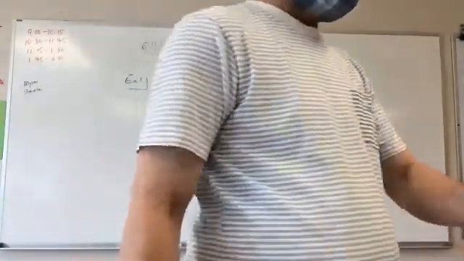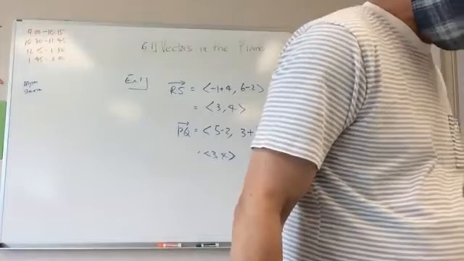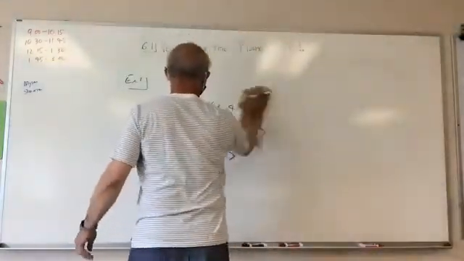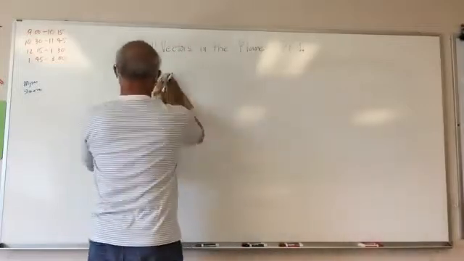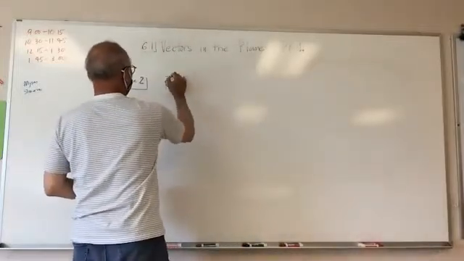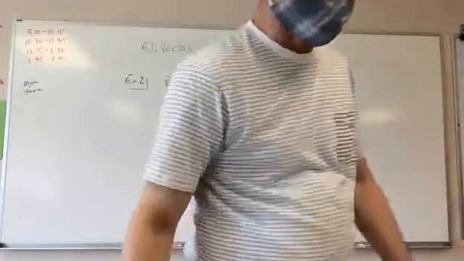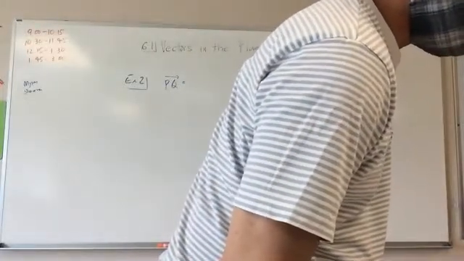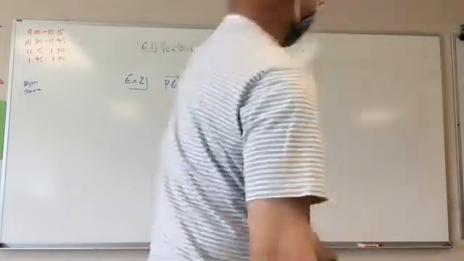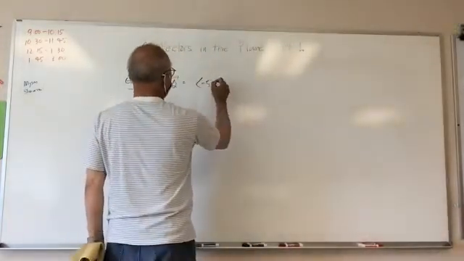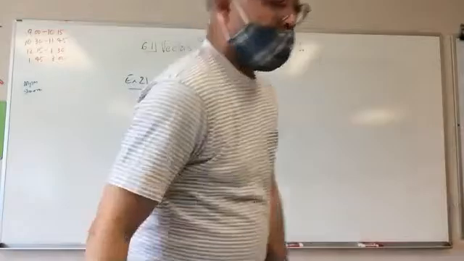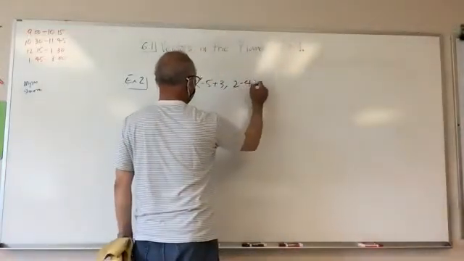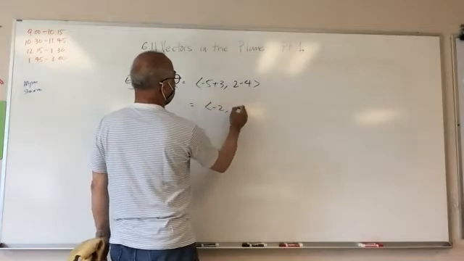Example number 2. Find the magnitude of the vector given these points. So on this one, we're still doing PQ. PQ vector. P is -3, so it's -5 minus -3, and then I have 2 minus 4. -2, -2.